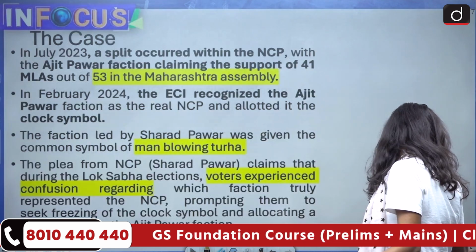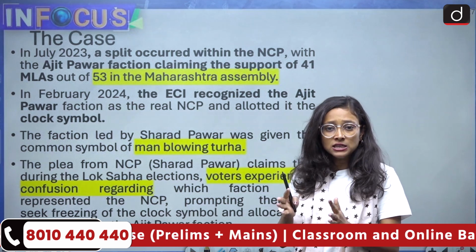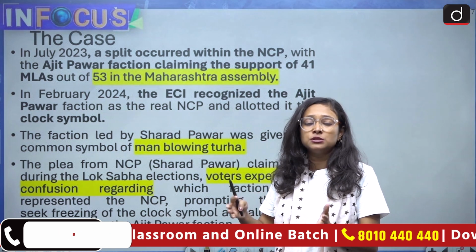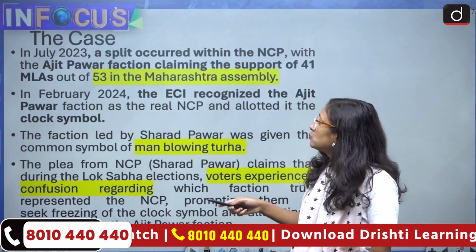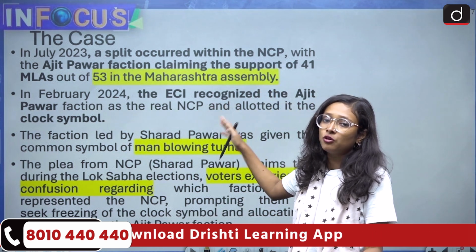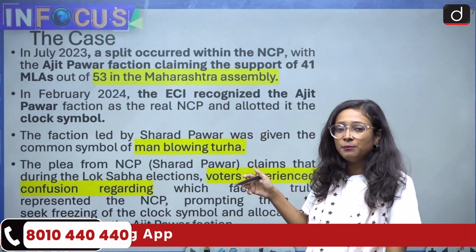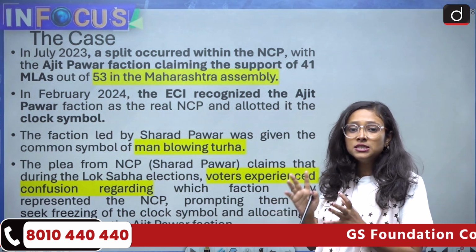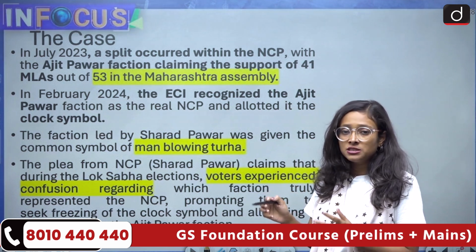Coming to the next one, which is about the case. We already discussed that there was a split in the party in July 2023 and the majority of the MLAs went to the Ajit Pawar faction and only a few remained with the NCP Sharad Pawar faction. Out of 53 MLAs, 41 went to the Ajit Pawar faction and the rest stayed with the Sharad Pawar-led faction. Here the role of the ECI, the Election Commission of India, becomes very important, because the ECI decided that the Ajit Pawar-led faction is the original party, which is the NCP.